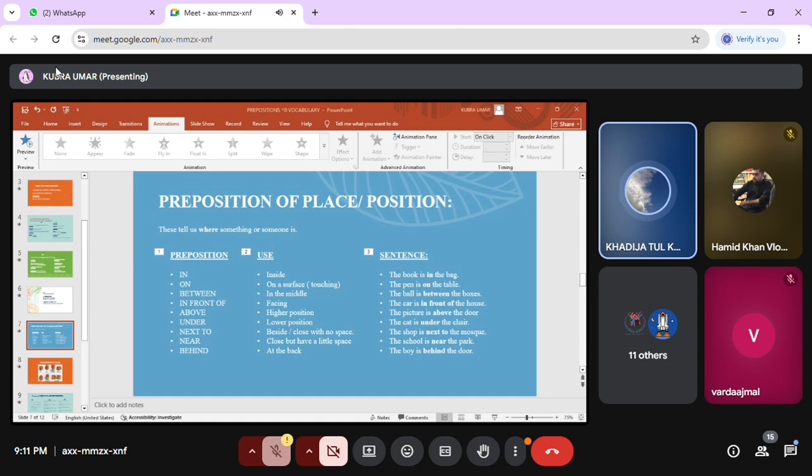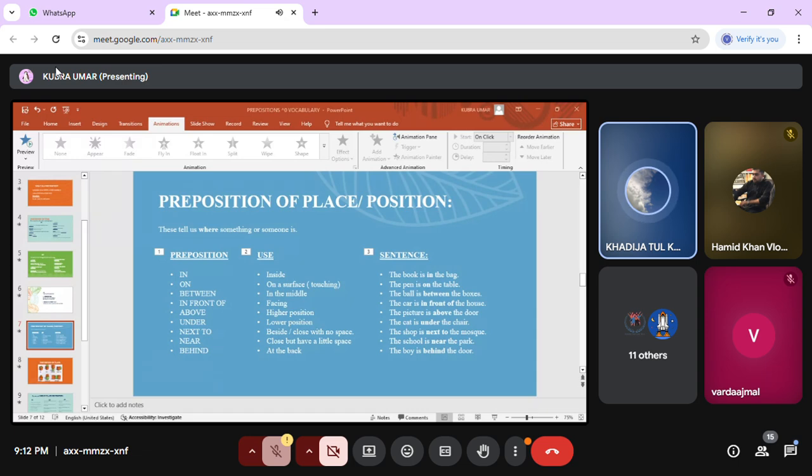The second one is "on". We use "on" when one thing is touching the surface of another thing. The pen is on the table. Why? Because the pen is touching the surface of the table. That's why we say the pen is on the table.